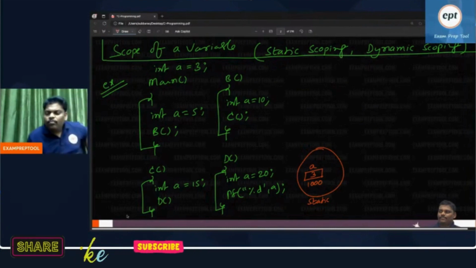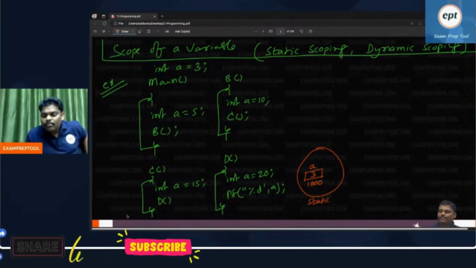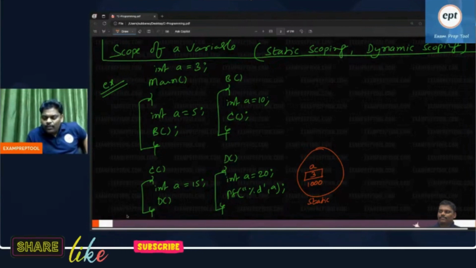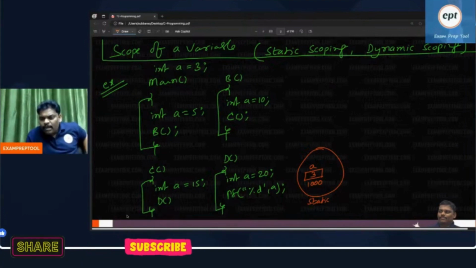Listen, I'm repeating once again. Before compiling, after compiling, what is the difference? Sir, if you want to run the program, you have to compile. I'm okay with that, but what is the difference between before compilation and after compilation?